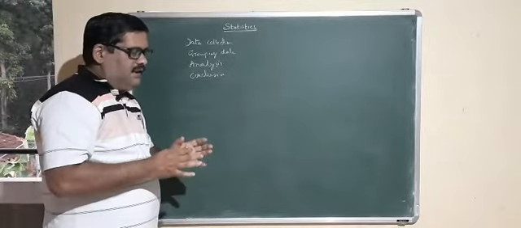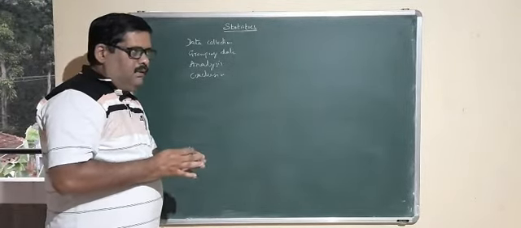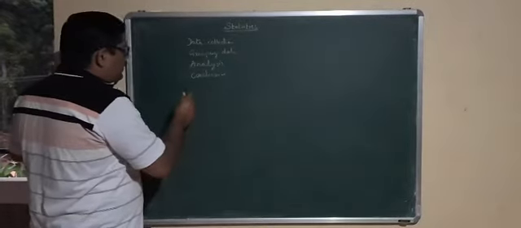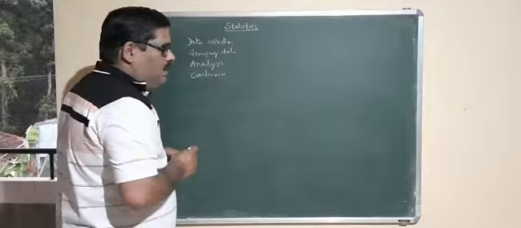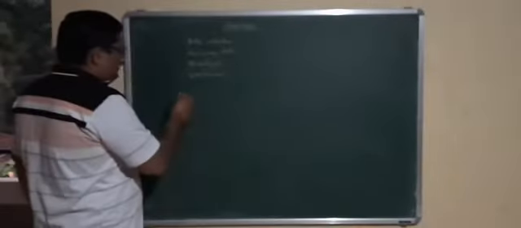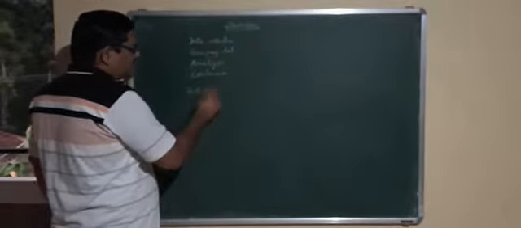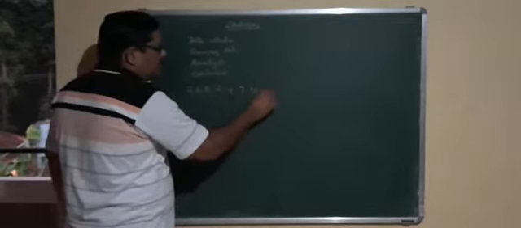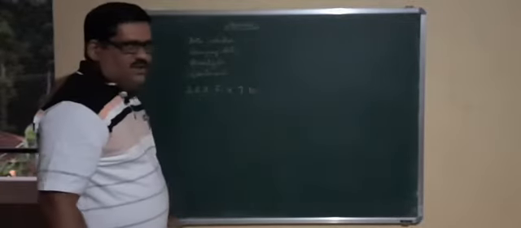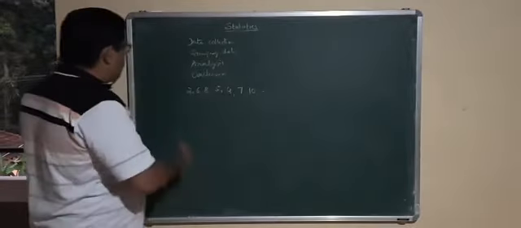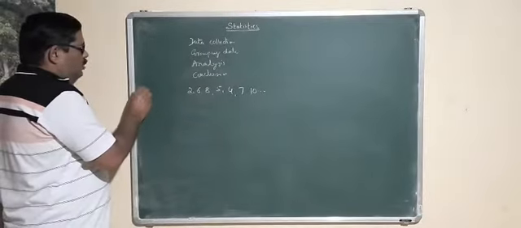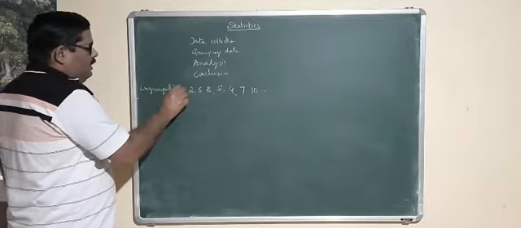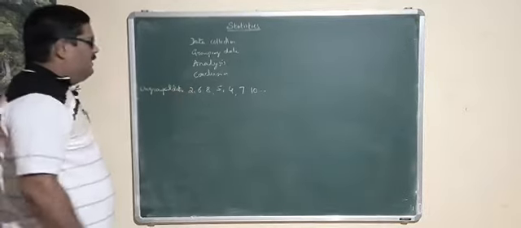So when we collect the numerical values in particular matter or things, they are called as crude data or a group of numbers. For example, 2, 6, 8, 5, 4, 7, 10, like this. These are the groups of numbers. Then it is called ungrouped data. Here only numerical values are there.